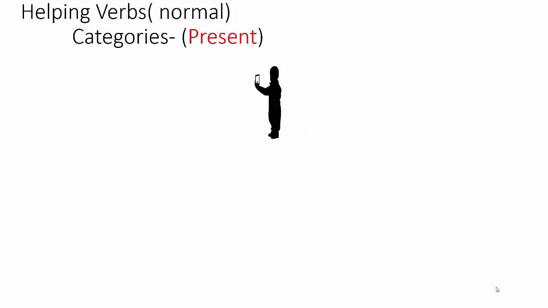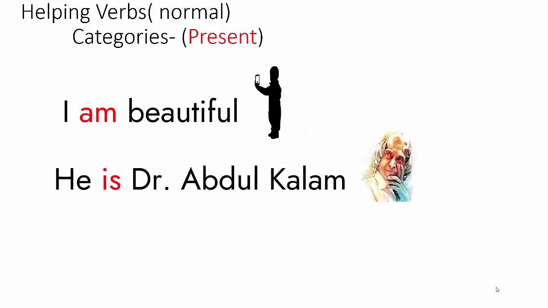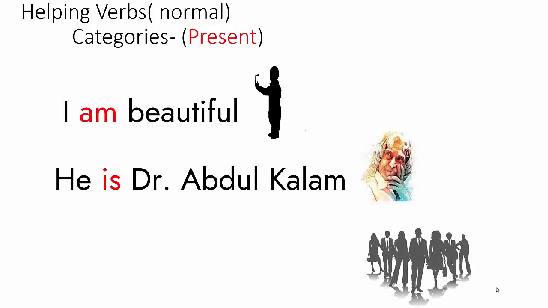And to understand more, a few more examples. See, the boy who is standing taking a selfie feels himself, saying, I am beautiful. Beautiful is an adjective, and we used am before that. I believe you know him. He is Dr. Abdul Kalam. Dr. Abdul Kalam is a noun, and we used the helping verb is.